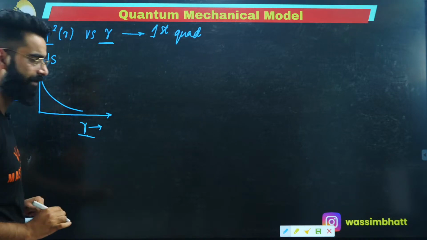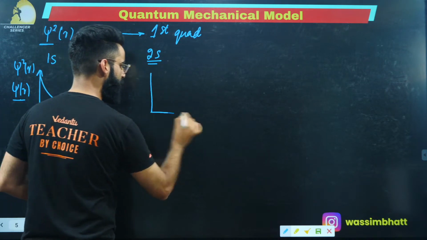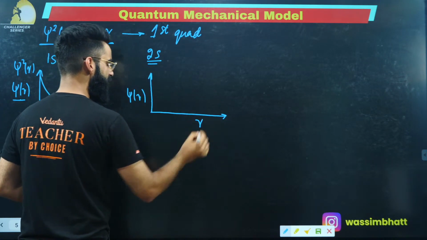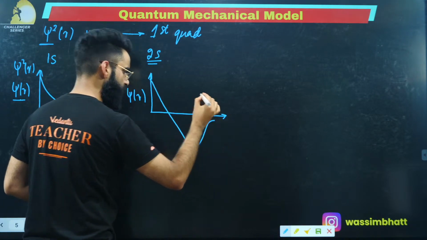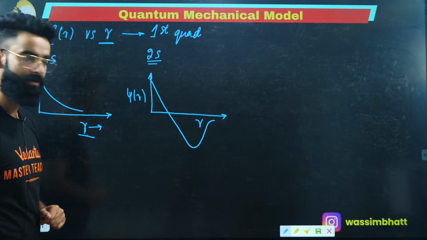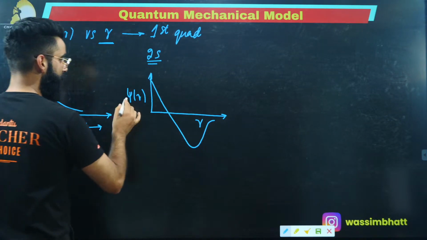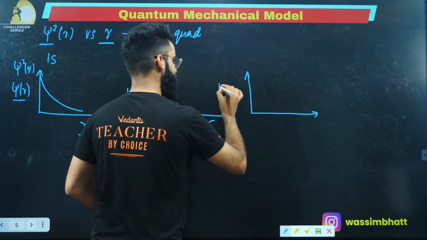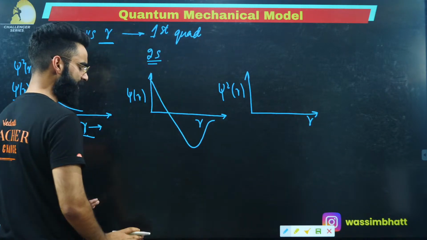Okay, point number 1. Point number 2: if you talk about 2s, what was the curve for 2s between psi r versus r? For 2s, it was like this, right? Now, I need to plot a curve between psi square r versus r for 2s. How is it going to look?